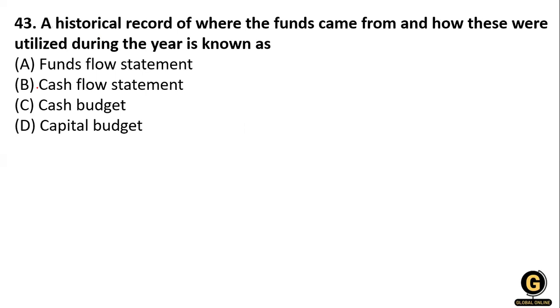Now the next one: a historical record of where the funds came from and how these were utilized during the year is known as fund flow, cash budget, or capital budget. So what will be the right answer? The historical record where the fund comes from and how these were utilized, that means source of fund and application of the fund. Okay, application also, where these two terms we use in the cash flow statement.